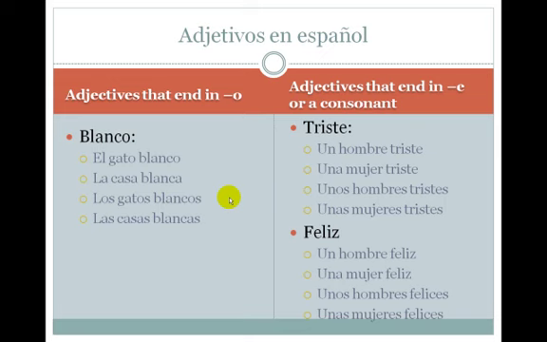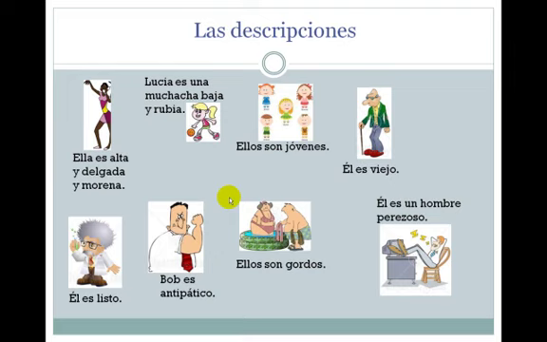Let's look at how adjectives would work in sentences that contain descriptions of people. In the first picture, we're talking about a woman, and you'll notice that all of those adjectives have the singular feminine ending a. Ella es alta y delgada y morena. The next picture, again, we're talking about a girl, so we say Lucia es una muchacha baja y rubia.